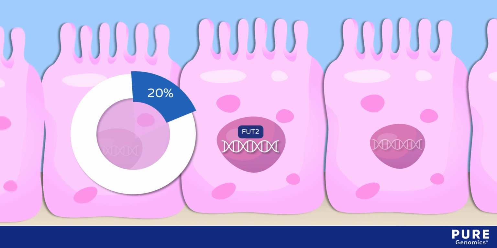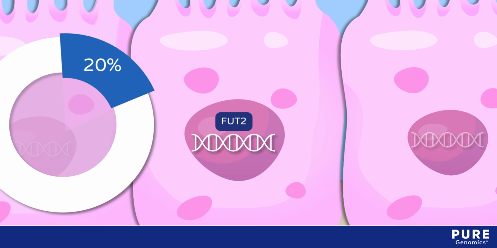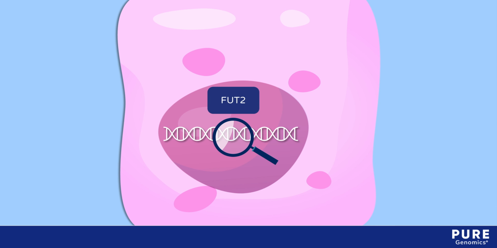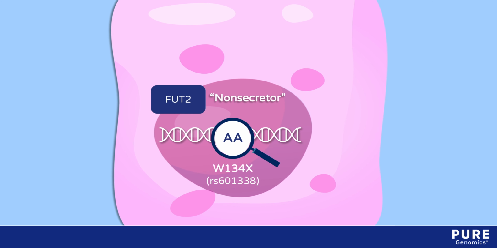About 20% of the population cannot secrete these antigens due to loss of gene function. This is often caused by a SNP called W134X or RS601338. The homozygous AA variant causes what we call a non-secretor phenotype. This isn't necessarily a disadvantage, as it can boost certain aspects of immune function in the upper GI tract.